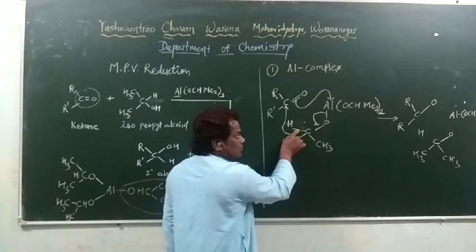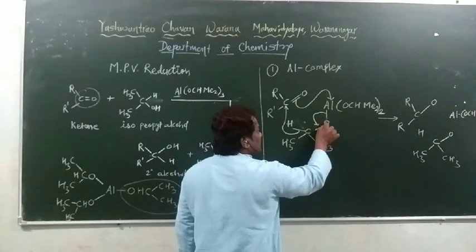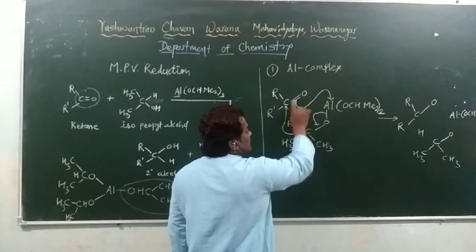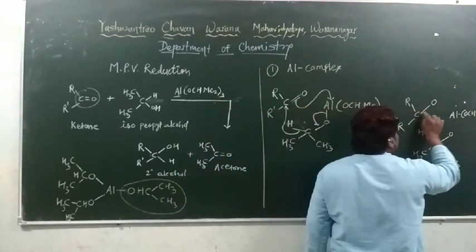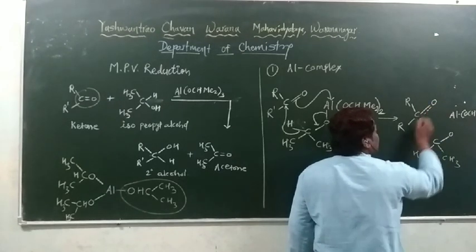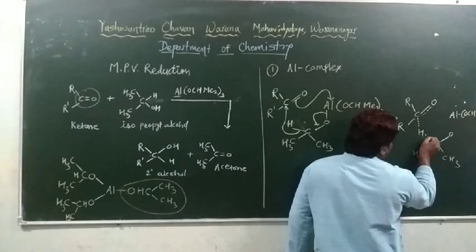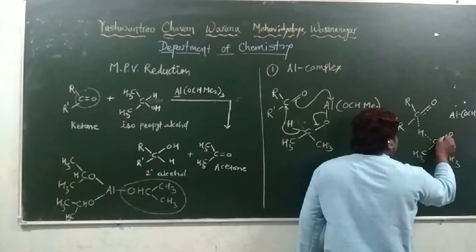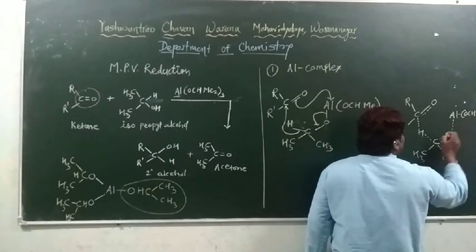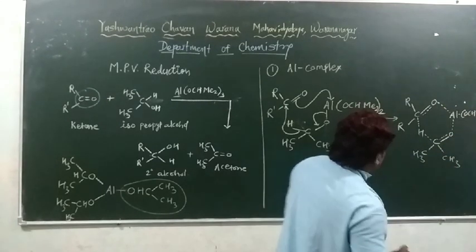This bond will break. Here a carbon oxygen double bond will form, the aluminium oxygen bond will break, and this carbon oxygen double bond is converted into a single bond. This bond will break, therefore I will write a dotted line here. Here a bond will form, this bond will break down, and a carbon oxygen double bond will form. This aluminium oxygen bond will break, and here an aluminium oxygen bond will form.